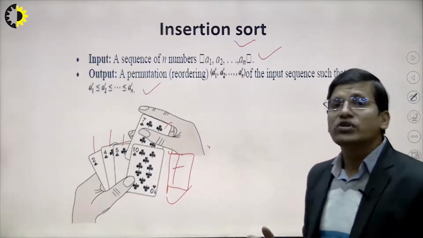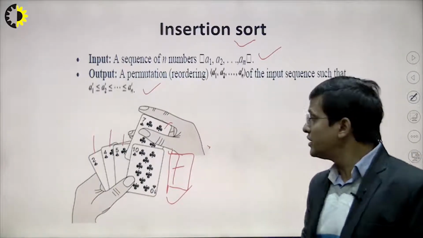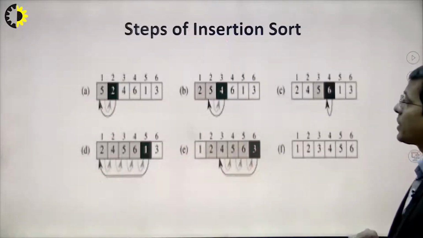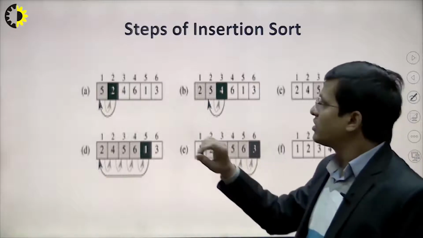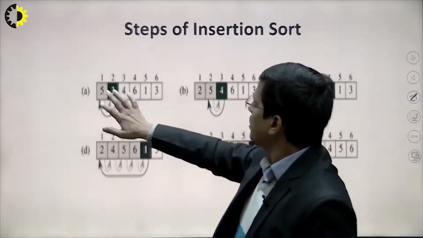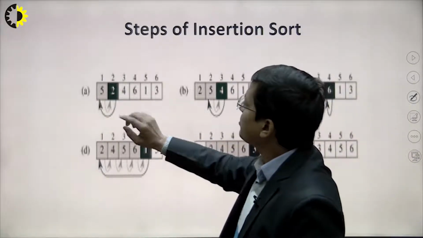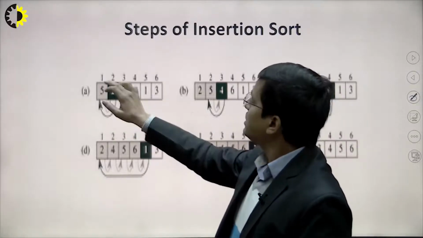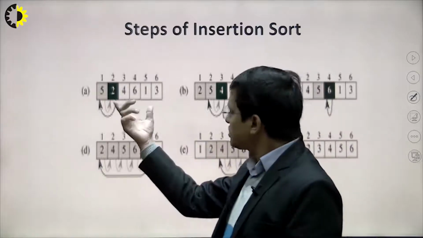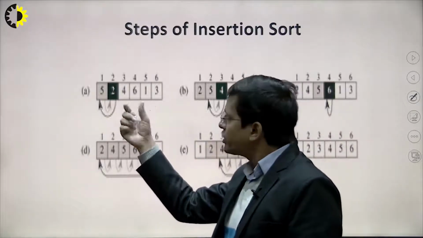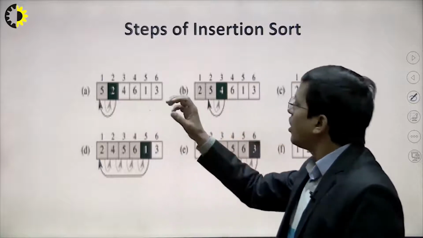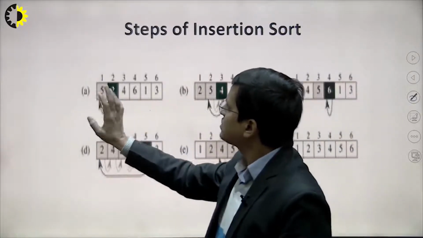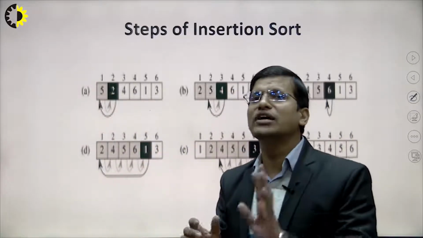Now I am going to take an example to understand this and see what steps we have. I think this is blurred, but it doesn't matter, we'll try to explain it. Suppose we have an input unsorted array: 5, 2, 4, 6, 1 and 3, and these are the indexes we have. This is the unsorted array, and my objective is to sort it using insertion sort. So what is the process? Suppose the first element is, because a single element is already sorted, right?